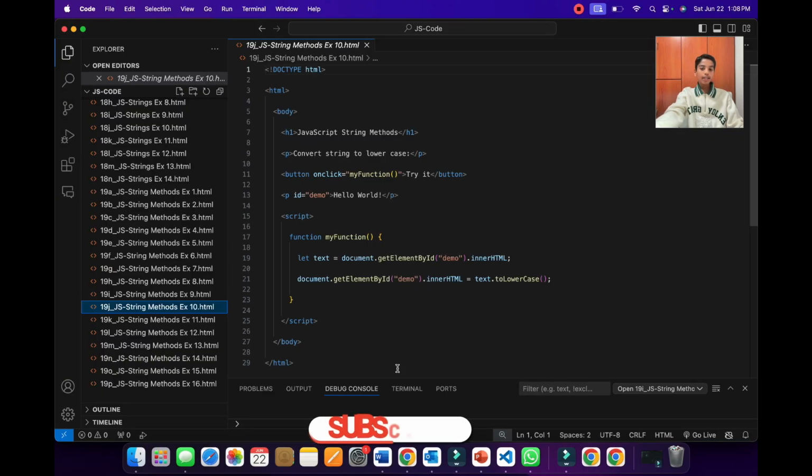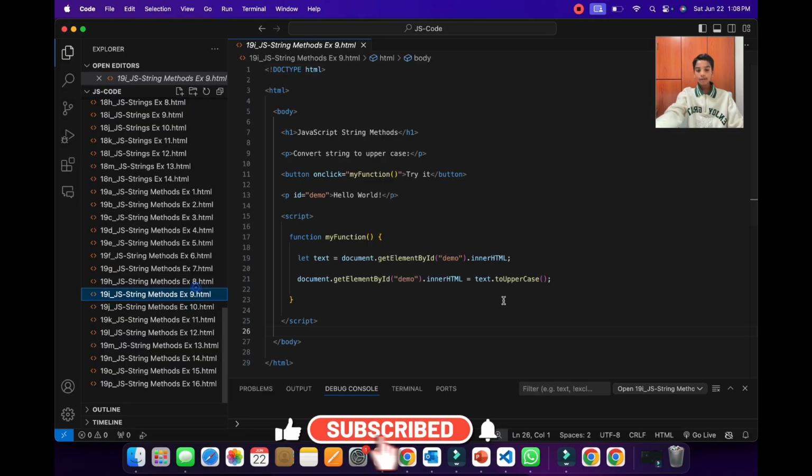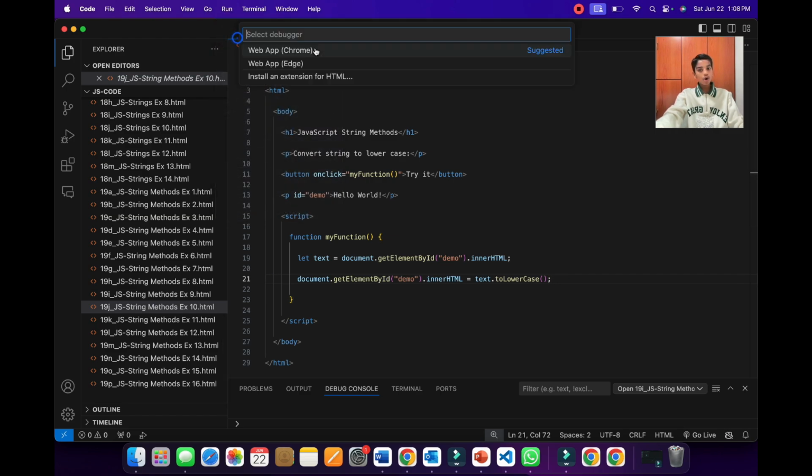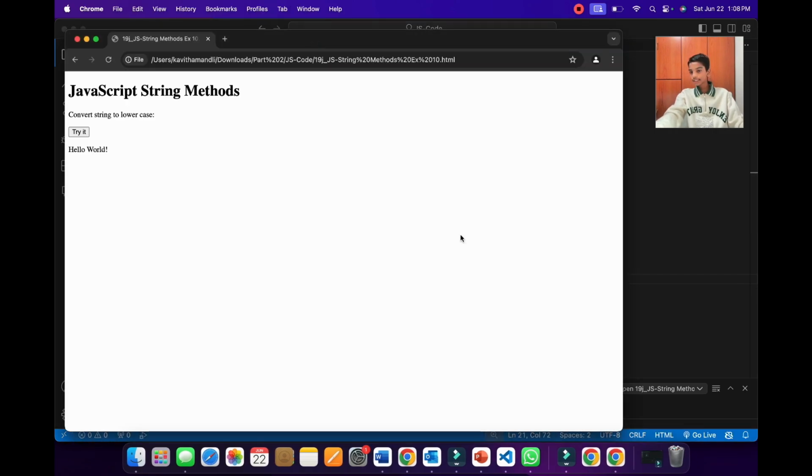As you can see, this is like the previous example, but there's a little change. Instead of using toUpperCase, we're using toLowerCase. So when we run this using Chrome, you will see the same as before, but this button has a different function now. When you click on it, it will lowercase the H and the W. So now let's go back to the PPT.